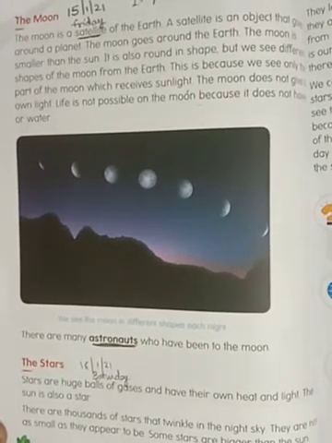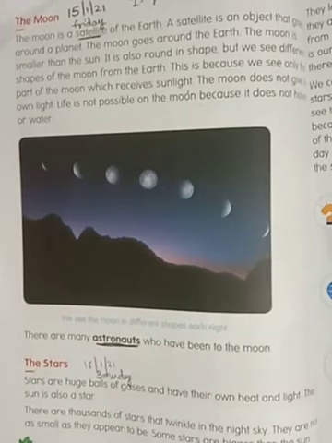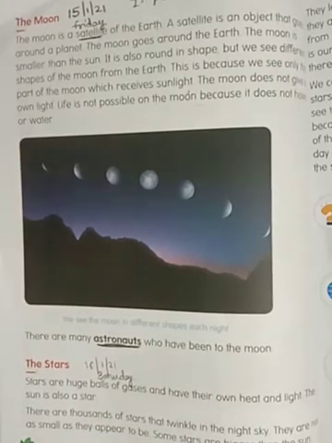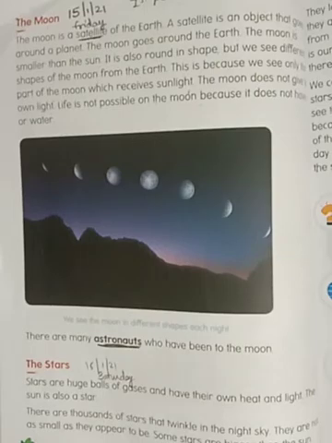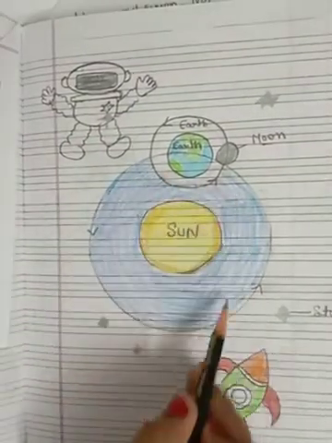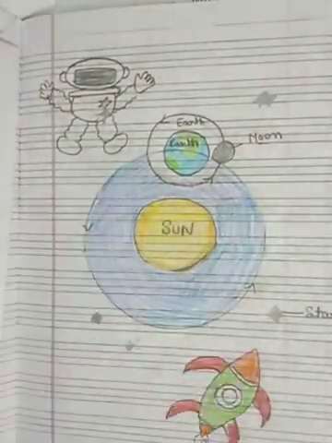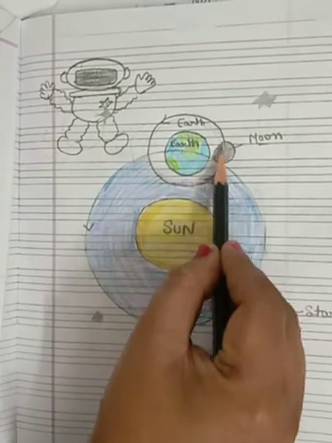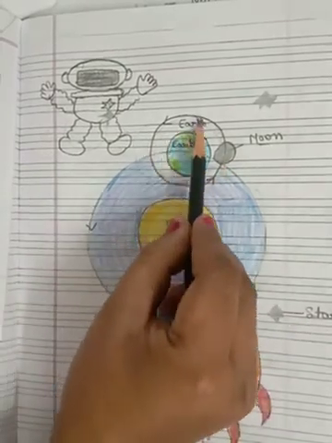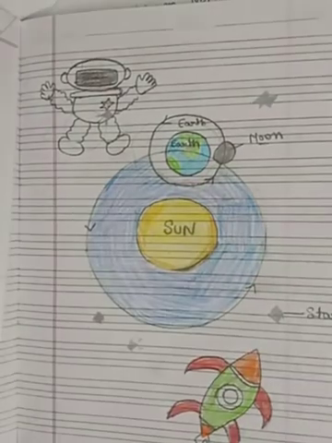Okay students, then we will study about the moon. So what is the moon? Moon is a satellite of the earth. As I already explained to you, like every planet moves around the sun, like earth is moving around the sun, but the moon is a satellite of earth, means the moon moves around the earth. क्या होता है satellite?